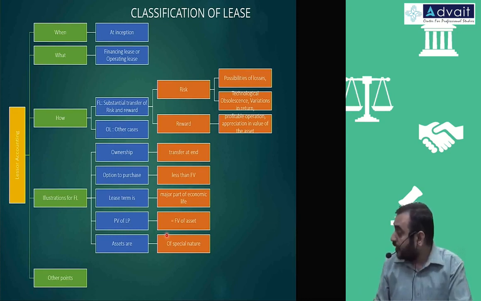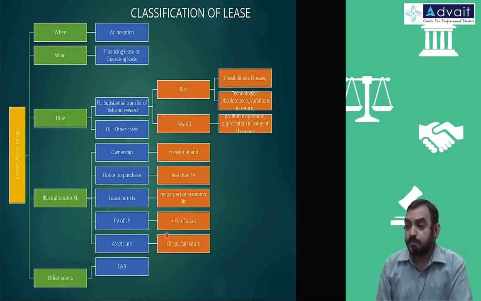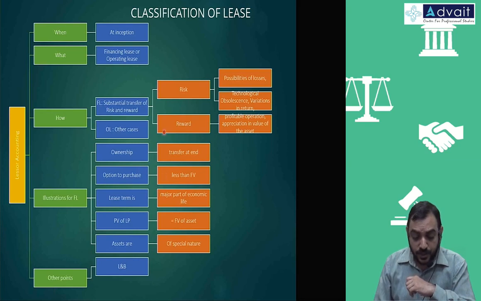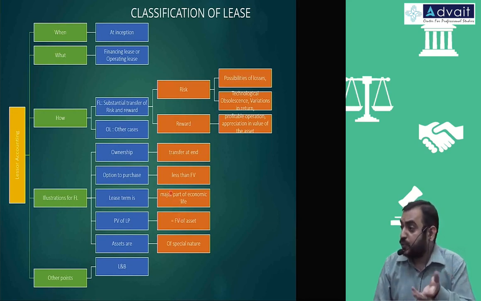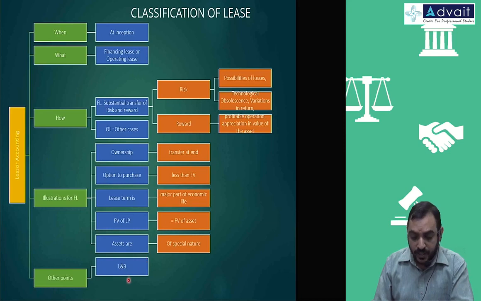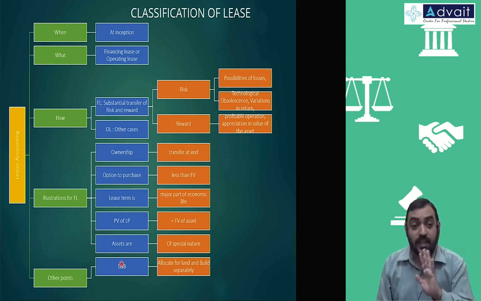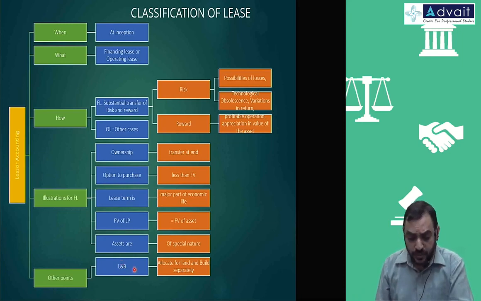And one small point, land and building are to be separated, for accounting purpose. Because usually for land, you can't apply option to purchase or major part of economic life and all. You can't say that land has a life of only a few years. We are still humans. We can't determine the useful life of the land. So while determining, you have to separate the land portion and the building portion. Most probably land is an operating lease. Not always, but most probably.